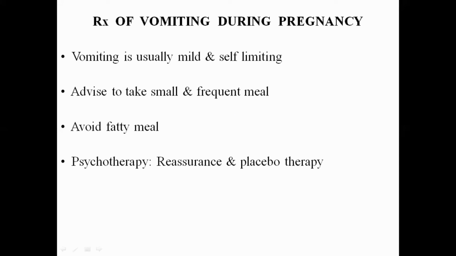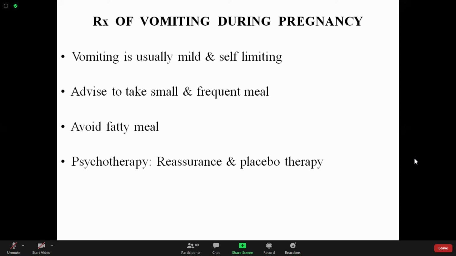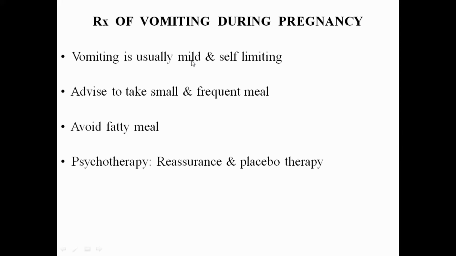Now the important point here, during pregnancy. So what should be done during pregnancy? Because drugs should be minimized during pregnancy. Any drug should be minimized, and no drug should be given unless absolutely required. So if vomiting occurs during pregnancy, how can that be managed? Number one, most of the nausea and vomiting that happens is mild and self-limiting. They resolve themselves. No drug is required.